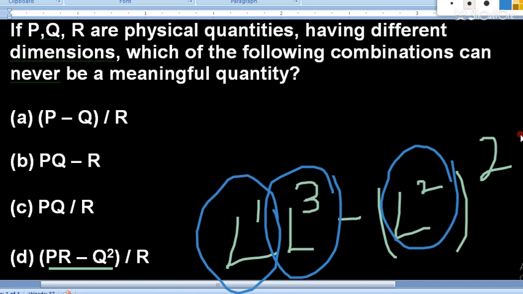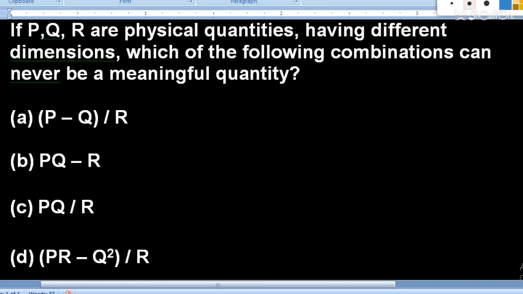These are the basic things you have to keep in mind when doing the questions. So I hope it is clear. For this question, P and Q are physical quantities having different dimensions. Which of the following combinations can never be a meaningful physical quantity?